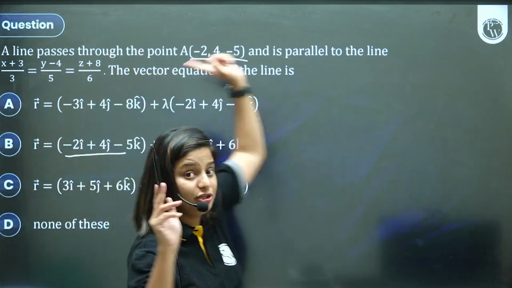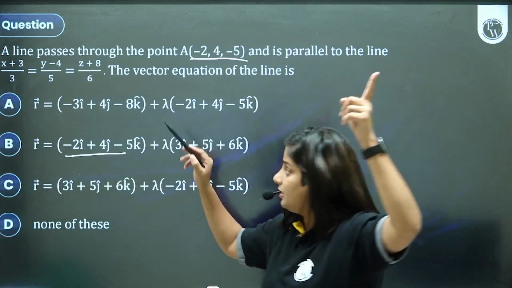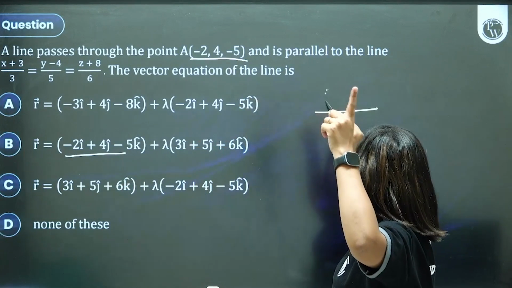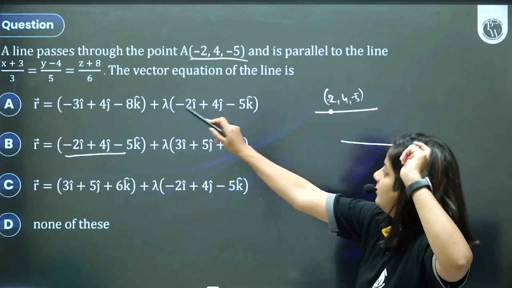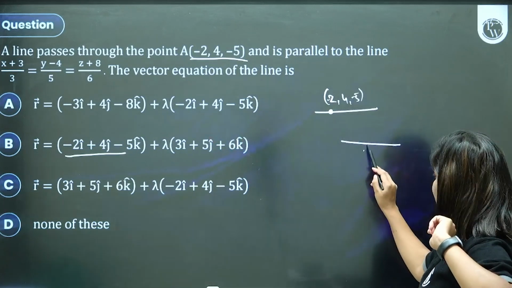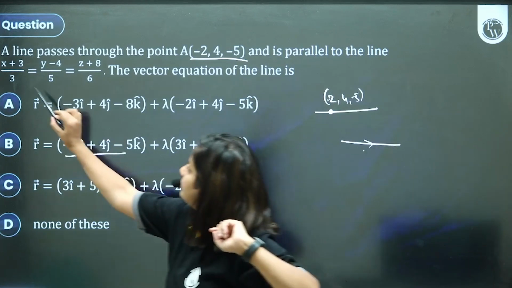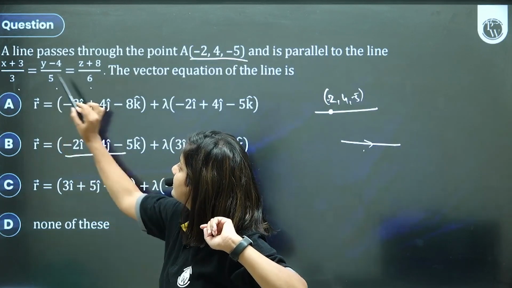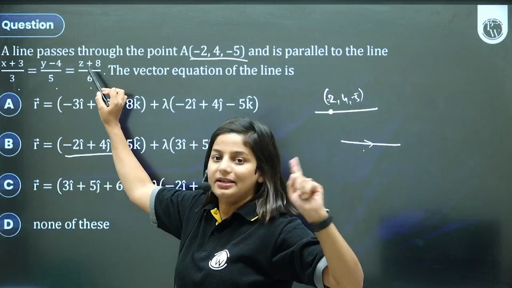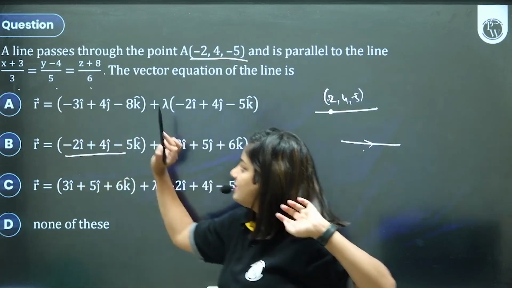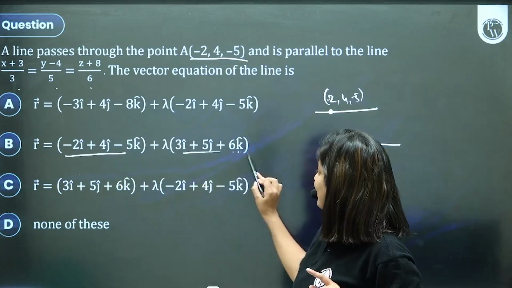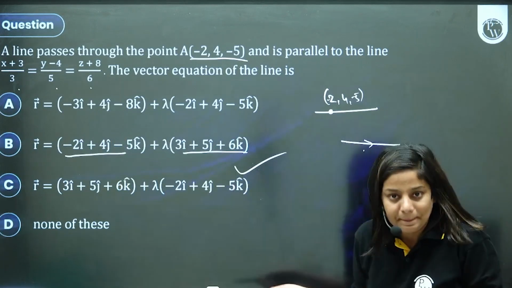Now, the direction. Our line which is passing through minus 2, 4 and minus 5 is parallel to another line given. So what is the direction ratio of this line? 3, 5, 6. Is it comparable? Yes, the coefficient of x, y, z is 1. So 3, 5 and 6 are the direction ratios. Option B is correct.